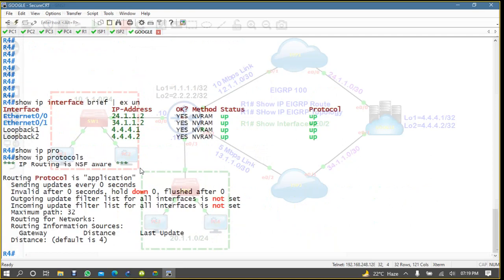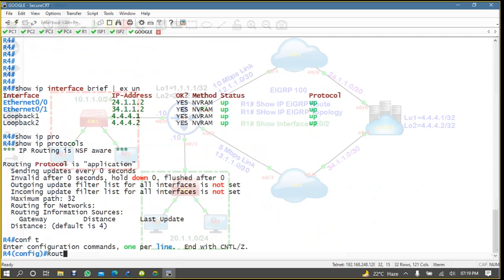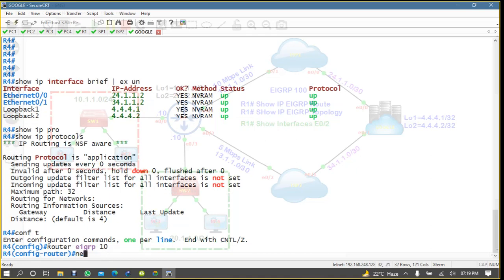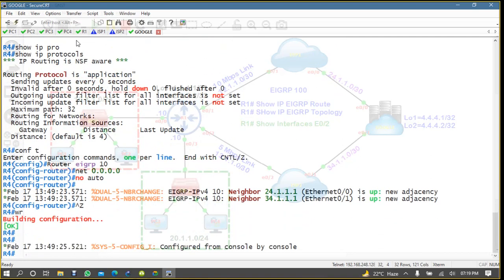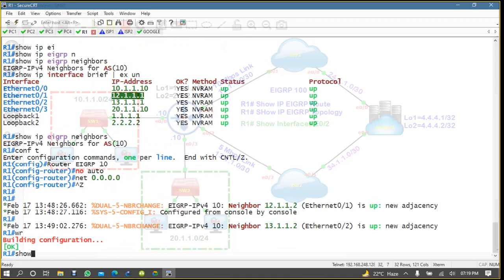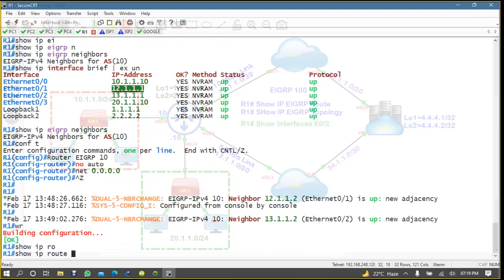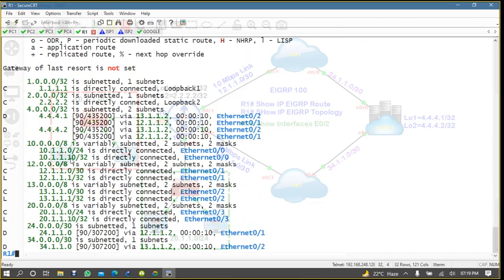Now I am coming to Google. Conf t, router eigrp 10, network 0.0.0.0, no auto-summary, fine, and then save. So everything is okay here. Now if you come to R1 and check show ip route, you have the routes, right? And see here, you are getting this 4.1 and 4.2 network from ISP1, which is 12, and from ISP2, which is 13.